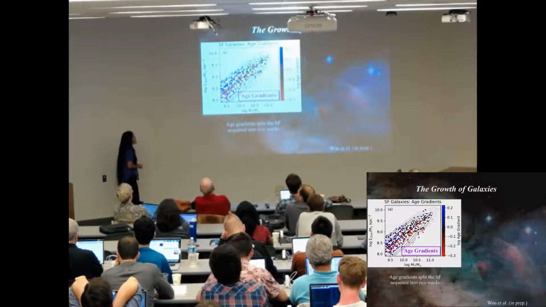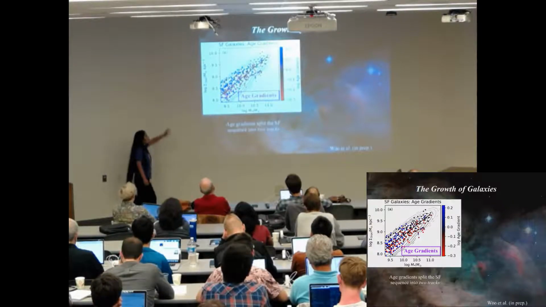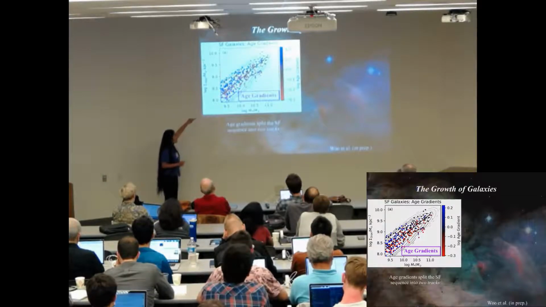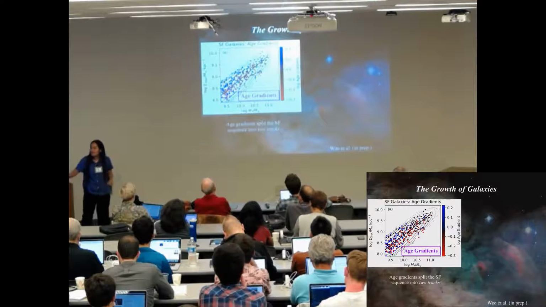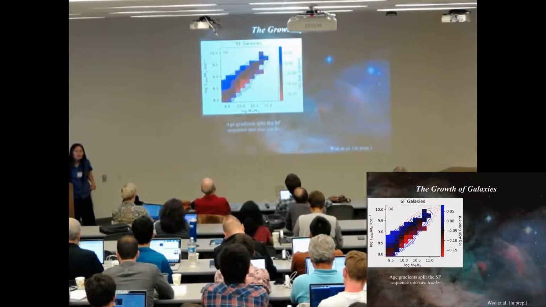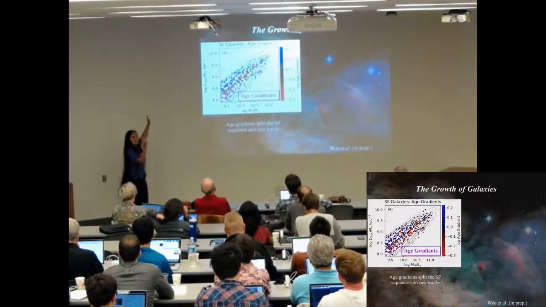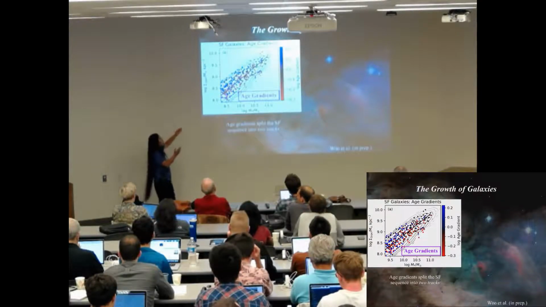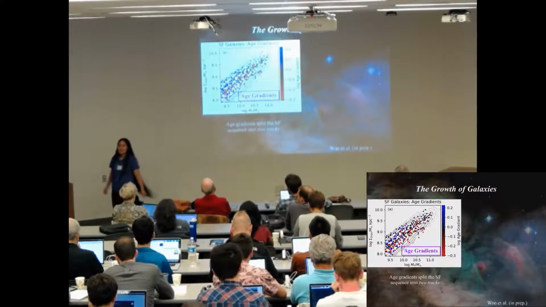So what you should see here is that when you divide the star-forming sequence into two using this black line, the ones above the line, so the ones with high sigma 1, the ones where we're expecting compaction to kick galaxies up, okay? Those are the ones with positive age gradients. And the ones below are with negative age gradients. You can actually see this more clearly if you take the average, but I know some people in the audience prefer dots. So I've shown the dots so you can see explicitly what we're talking about. So the age gradient splits the star-forming sequence into two tracks that seem to be very consistent with the two growing modes that I described earlier.